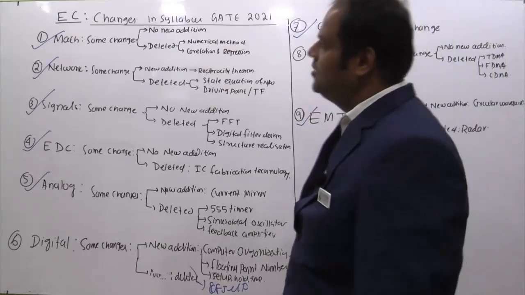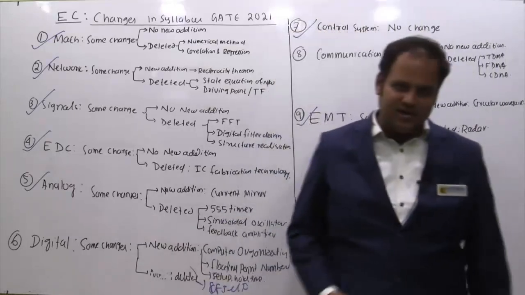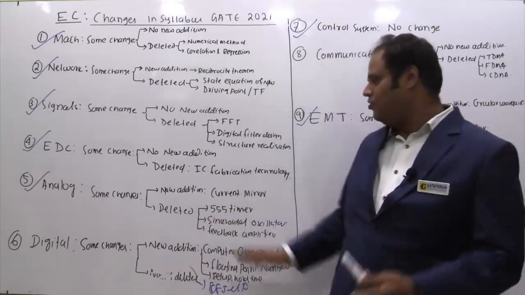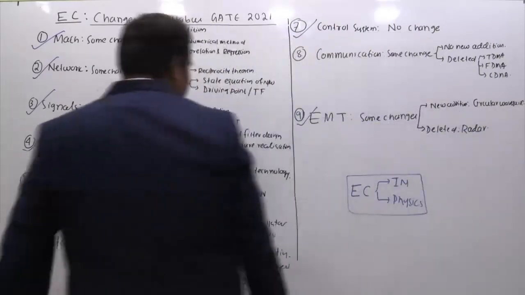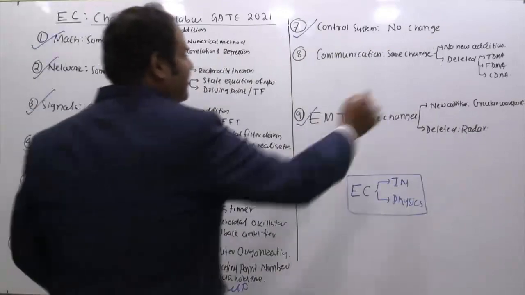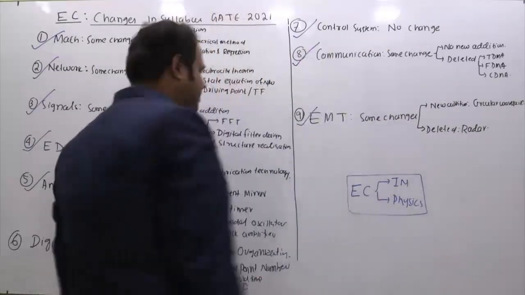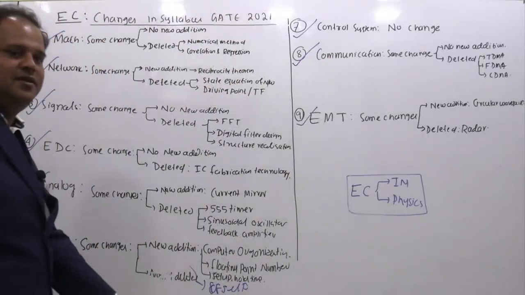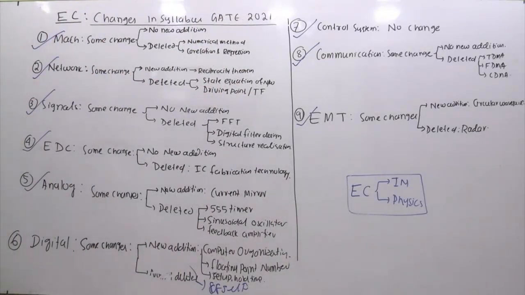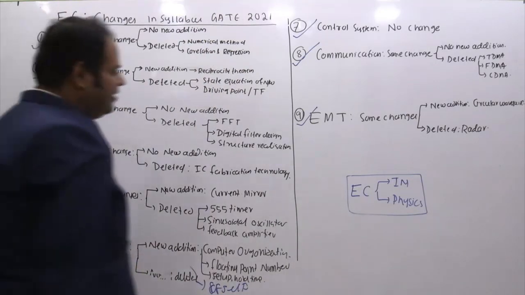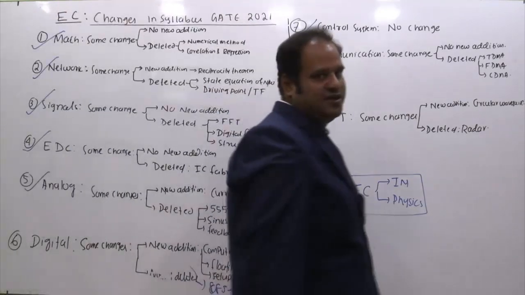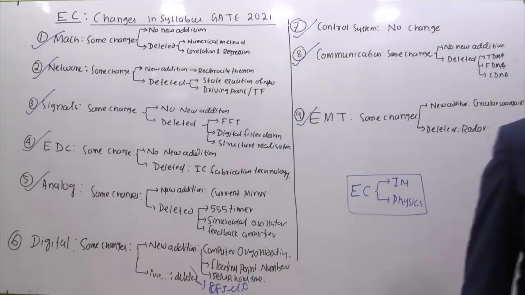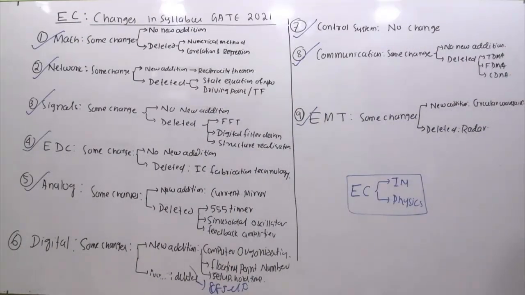So for EC students, whatever changes are made in GATE 21, if you see, out of 9 segments, only in digital I have not put a tick mark, and even communication, where something was deleted, is also a tick mark. This is also in favor of students. Except this digital segment, all the remaining things are favorable from the student point of view. So these changes given by IIT Bombay are good for electronics and communication students. I believe these things are clear to all of you.